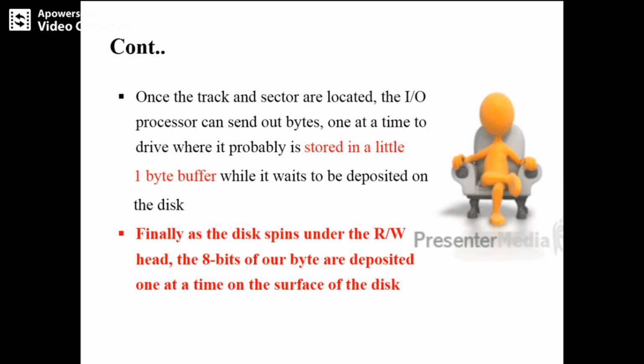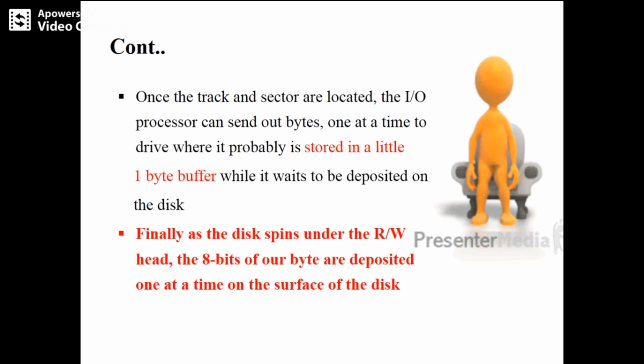Once the track and sector are located, the I/O processor can send out the bytes one at a time to the drive, where it is probably stored in a little 1 byte buffer while it waits to be deposited on the disk. Finally, as the disk spins under the read-write head, the 8 bits of a byte are deposited one at a time on the surface of the disk.